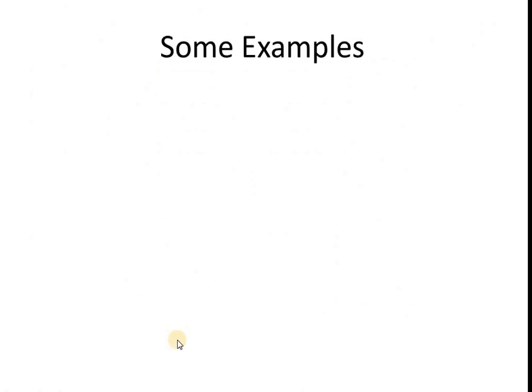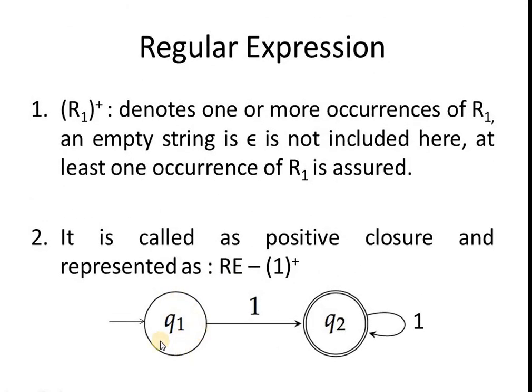You can see Q1 is the initial state and there is a transition from Q1 to Q2 on input 1, and Q2, which is a final state, has a self loop of input 1. So in this way, for every regular expression, we can draw the finite automata, as well as from a given finite automata, we can find out its regular expression.